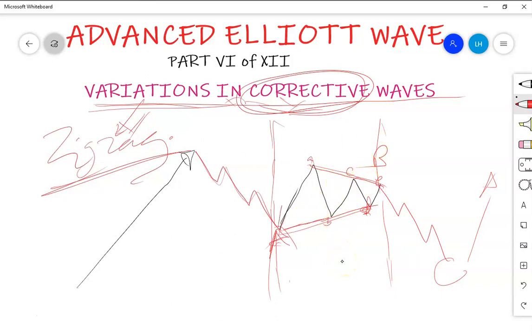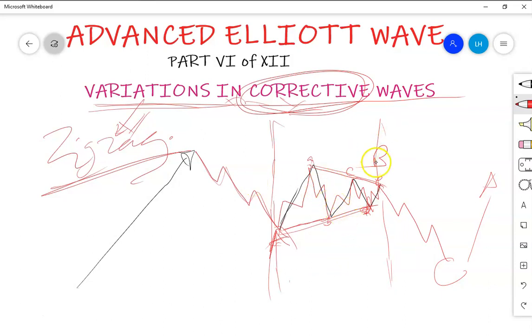When you have 1, 2, 3, that's an ABC, then ABC, then ABC. Usually having three wave moves in either direction means that this is a triangle.